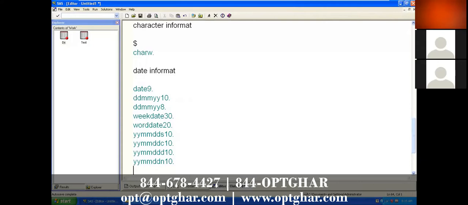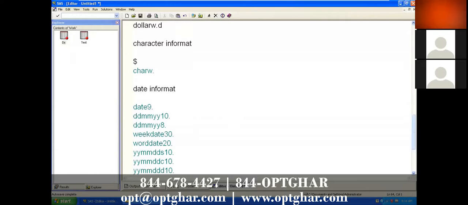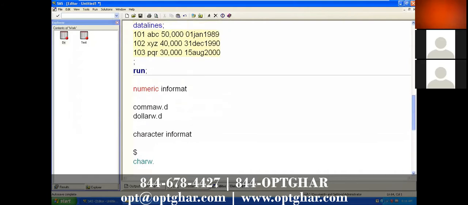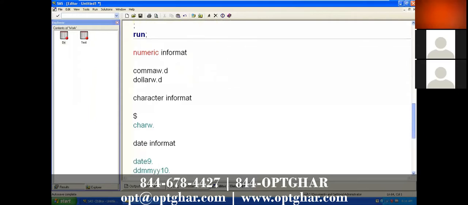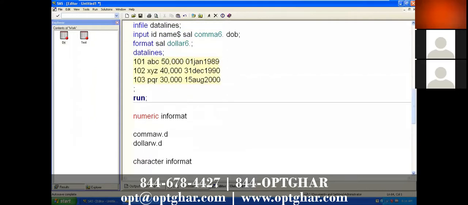So how could I know these informats? These are informats created by the SAS system only. These are the predefined informats, already implemented. Now we need to use these date informats as per your raw data. Just tell me which style it is, date 9 or ddmmyy 10 dot. It is nothing but date 9 format, because date is your format name and 9 is your length. Count the length: 1 2 3 4 5 6 7 8 9.